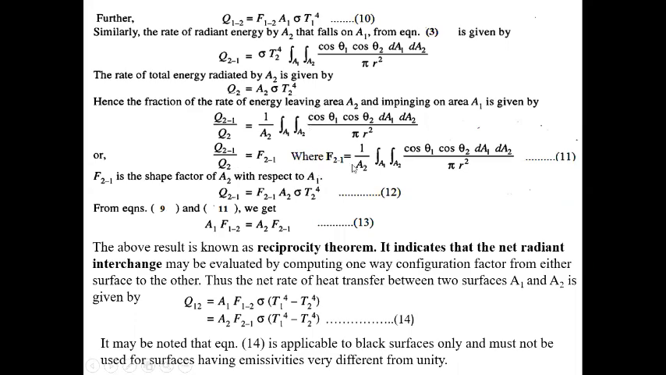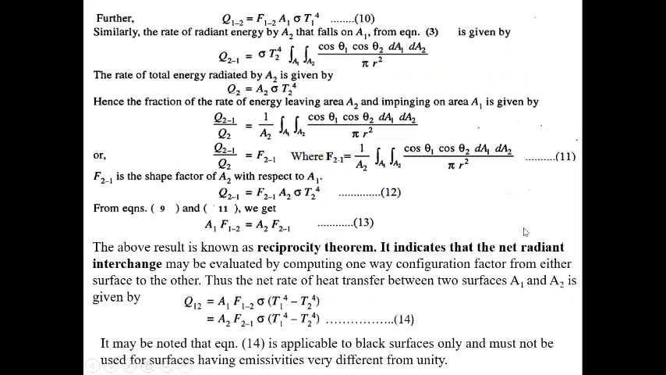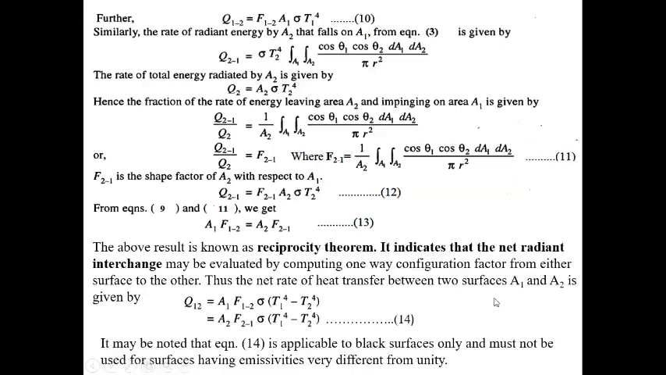So from this we can write equation 11 and equation 9. If we compare, we get A1 F12 equals A2 F21, because A1 F12 equals the integration of A1 A2 cos theta 1 cos theta 2 dA1 dA2 by pi r square. Similarly, from equation 11, A2 F21 equals the integration of the same term. So from this we can write A1 F12 equals A2 F21. This is called the reciprocity theorem.